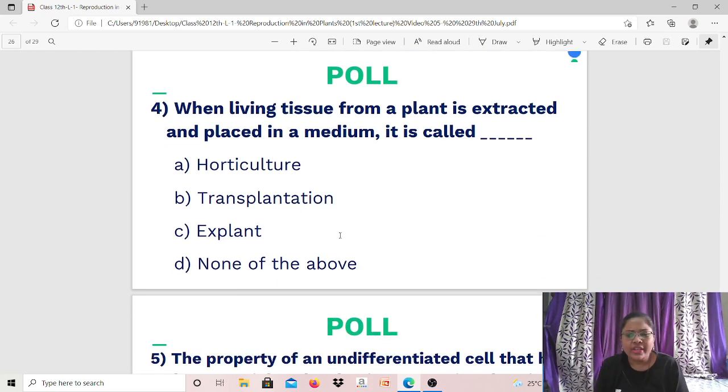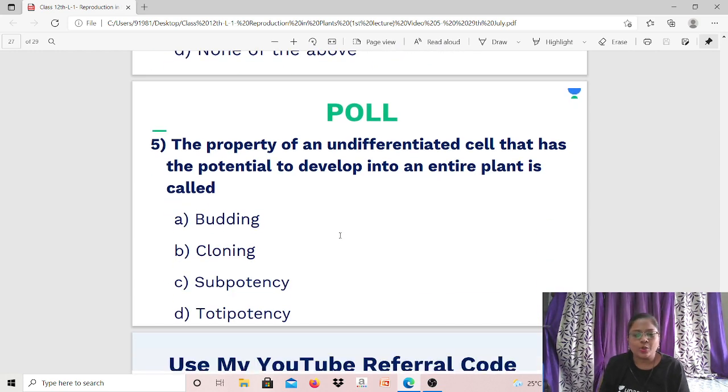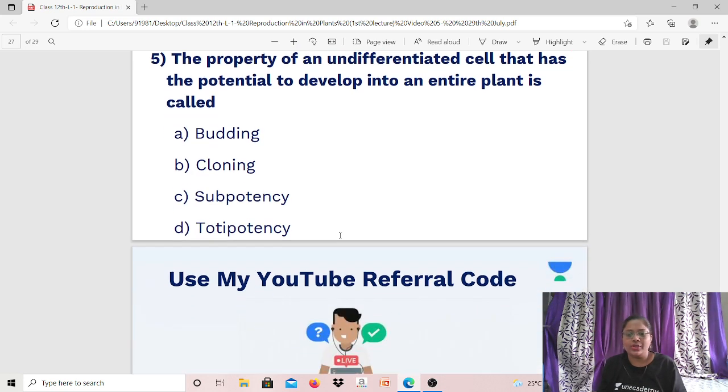Next, when living tissue from a plant is extracted and placed in a medium, it is called as: horticulture, transplantation, explant, or none of the above. Very simple. The answer is explant. And fifth and last question. The property of an undifferentiated cell that has the potential to develop into an entire plant is called totipotency. Always remember this. Okay, totipotency. Chalo. So I have discussed the quiz also with you.